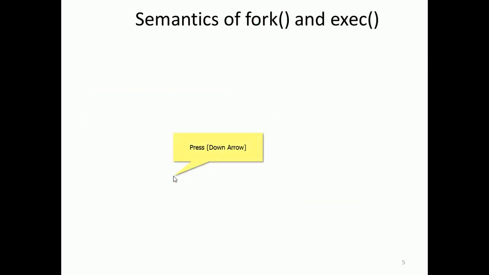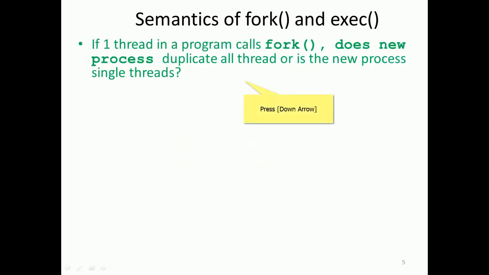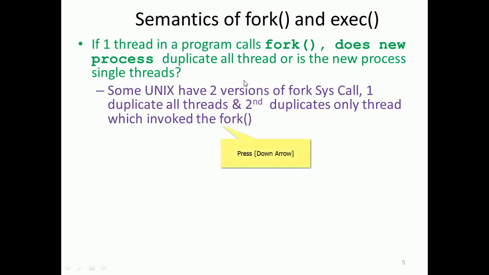Semantics of fork and exec we have seen in the previous session. Let me say, if one thread in a program calls fork, so a new process is created. Does the new process duplicate all the threads, or is the new process single-threaded, right?